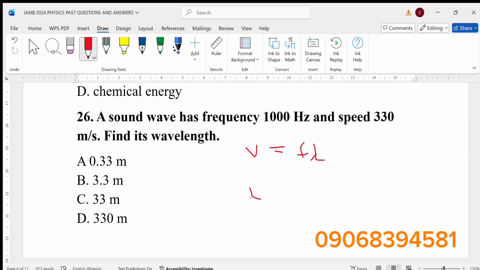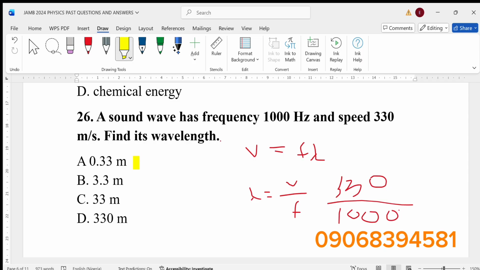So wavelength, lambda, becomes V over F. V was given as the speed, 330. Next time I'm going to use my board screen that I can write on. I'm not comfortable writing with my mouse. So divide by the frequency, 1000. 330 divided by 1000 will give us 0.33. So 0.33 becomes the answer to that question.